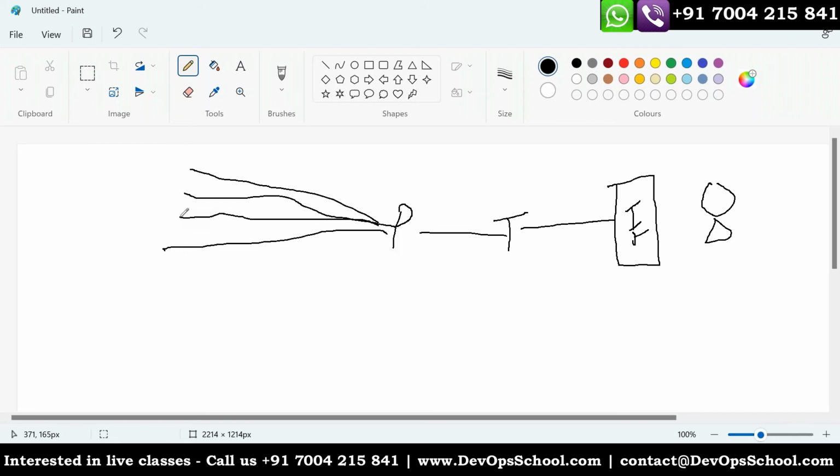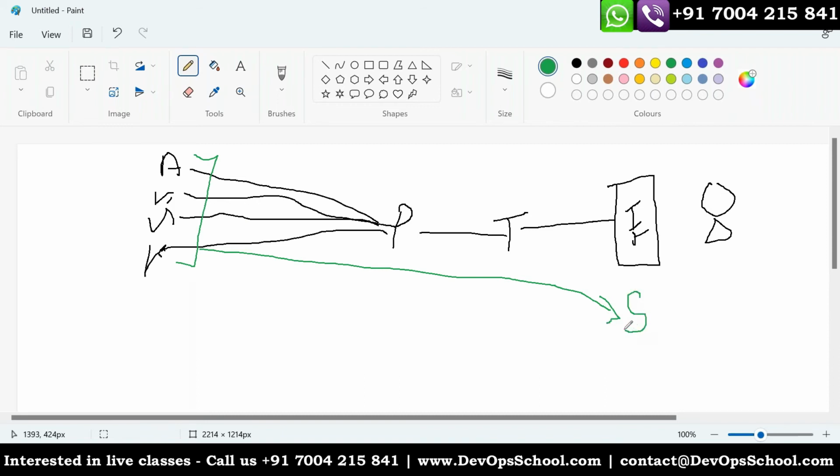So multiple providers: this is AWS, let's say Azure, Google Cloud, Kubernetes, and more. Now the response from whatever has been created by this code is stored in the state file. Agree with me? Yeah.